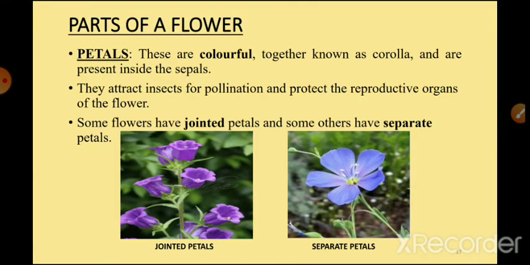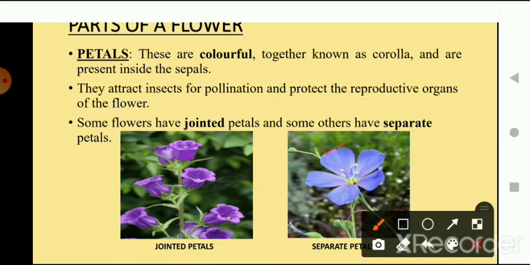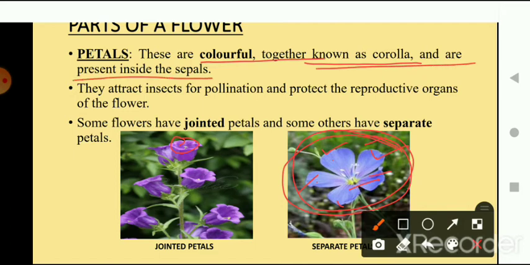Now we are going to talk about petals. What are petals? Petals are this part of the plant. These are the colorful parts of the plant, together known as the corolla. What is corolla? If we take all these five petals, we are going to call it the corolla. But if we are talking about a single part, then we are going to call it a petal. When we talk about the whole bunch of petals, we call it the corolla, and it is present inside the sepals.